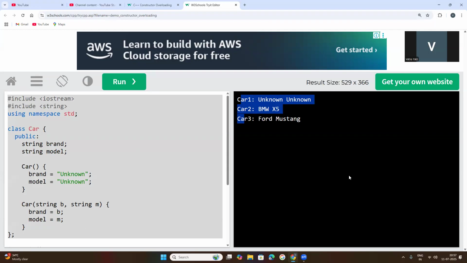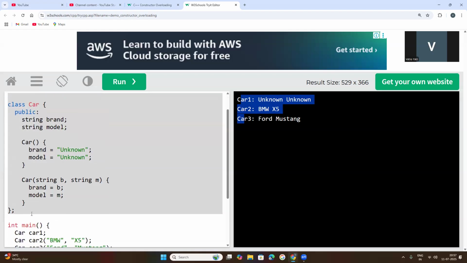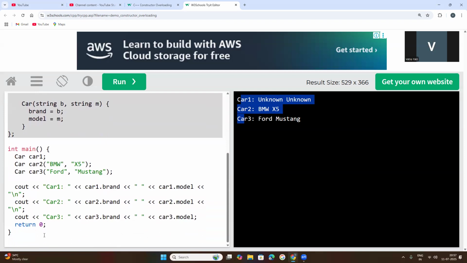If you want, you can install any IDE like Code::Blocks, which supports C and C++. Otherwise, you can install Visual Studio Code on your computers. If you don't want to install any IDE, you can simply go to websites like W3Schools, JavaTpoint, or GeeksforGeeks, write the code on the spot, and check the code.